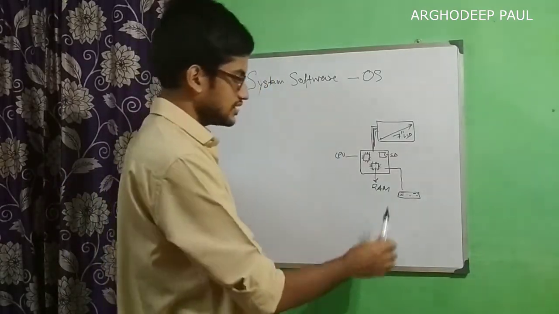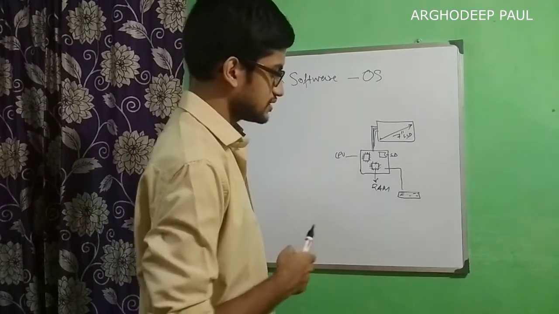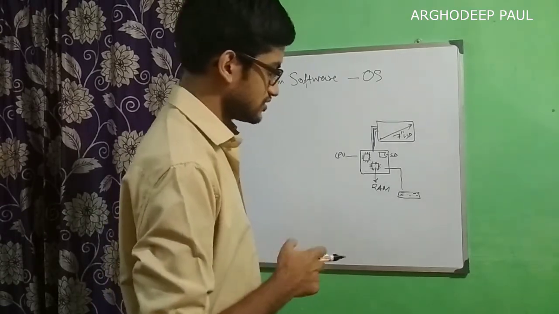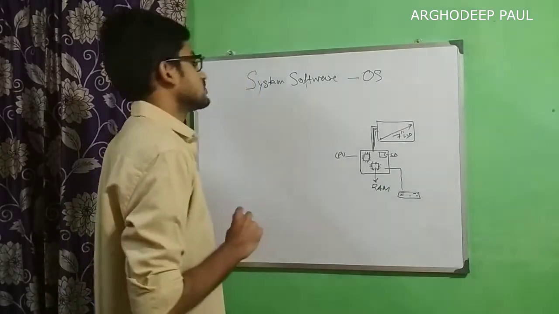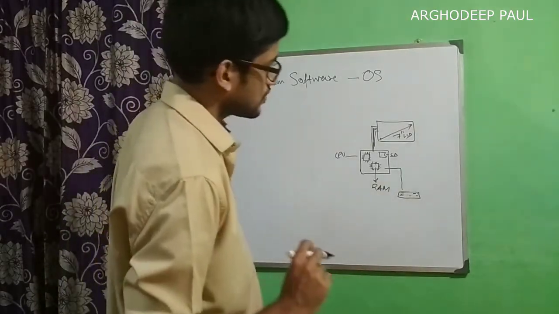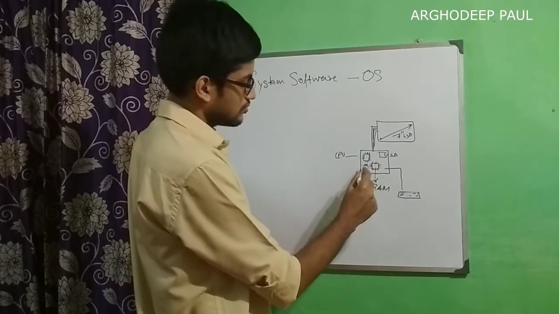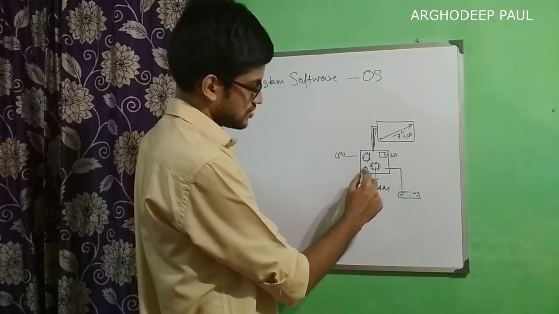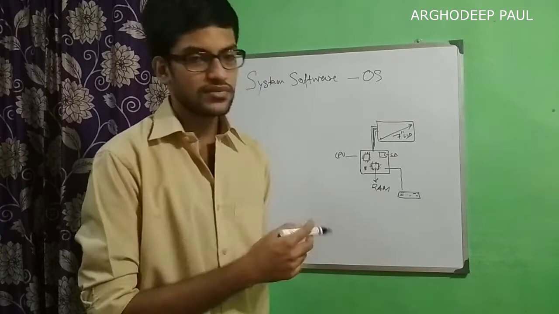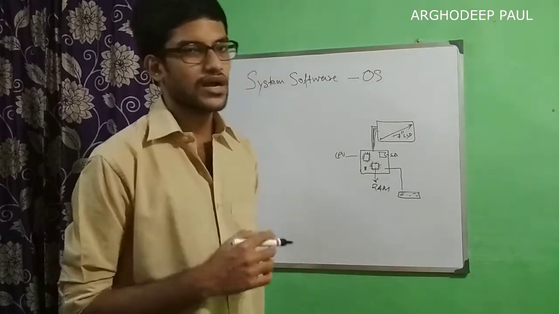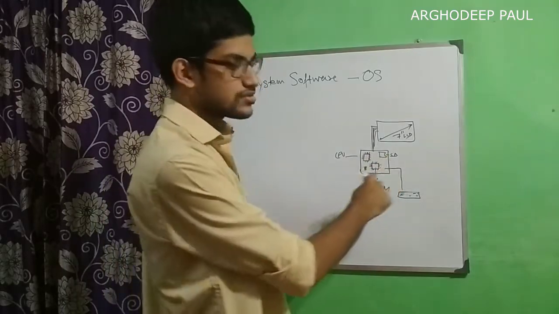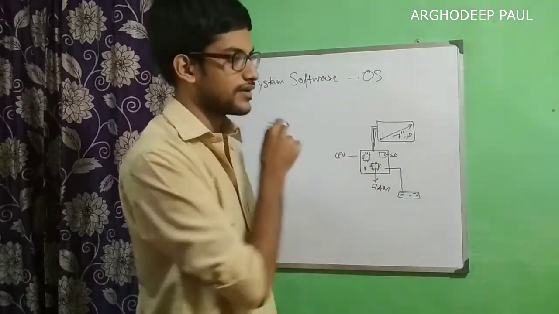So let's say this is an embedded system, an embedded IoT board, or simply a credit card sized pocket computer. So here there will also be a BIOS, but not that mature, a basic kind of BIOS, because this system is also a basic, minimal structure of our desktop motherboard.